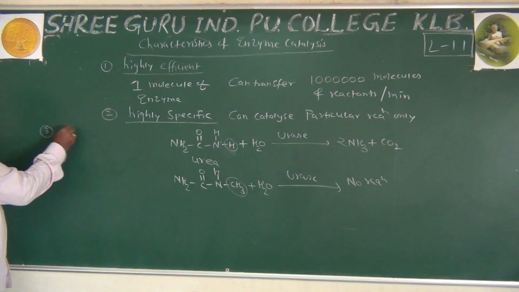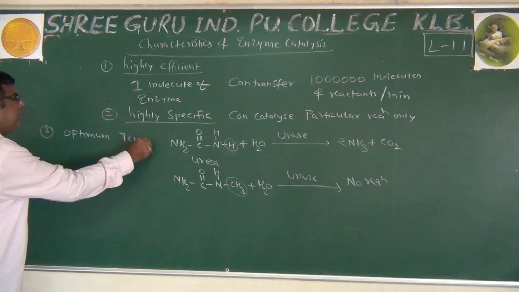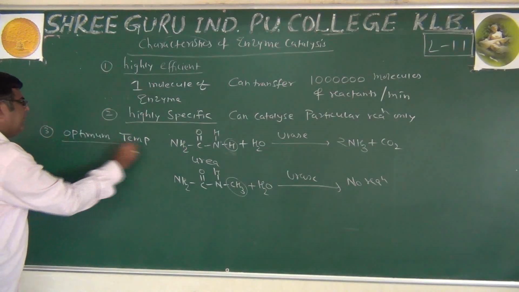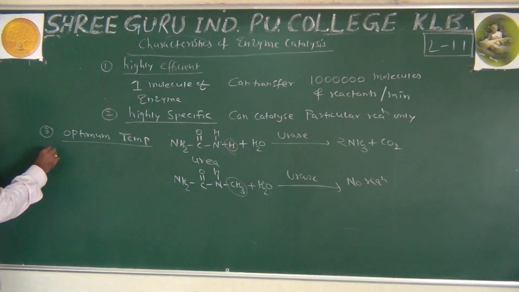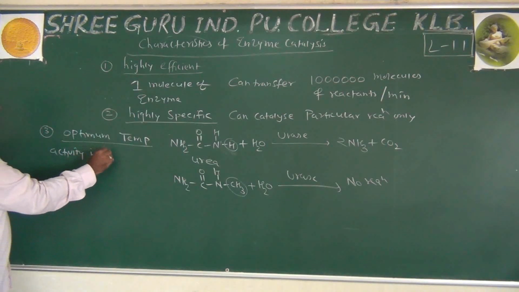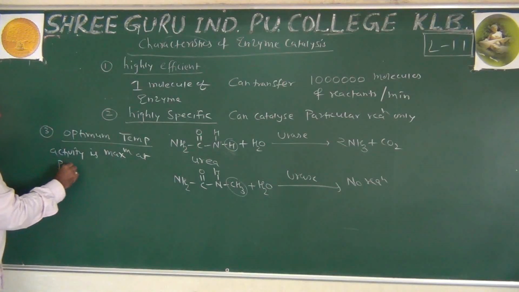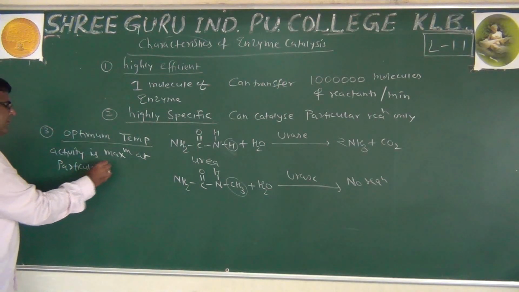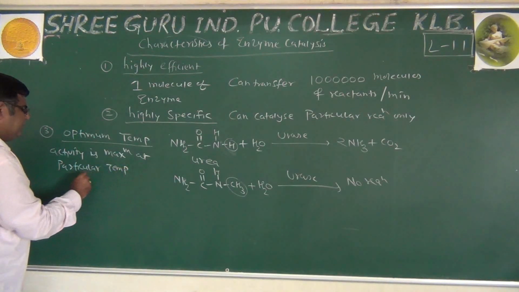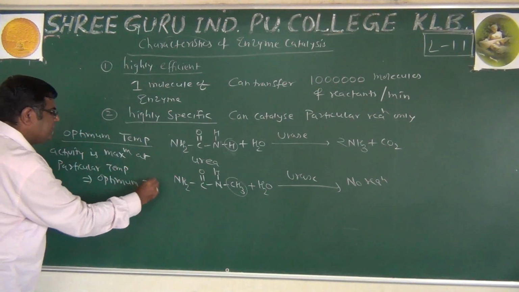The third one is optimum temperature. What do we mean by optimum temperature? The activity, meaning their efficiency, is maximum at a particular temperature, and that temperature is called the optimum temperature.